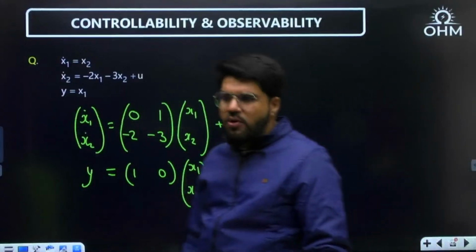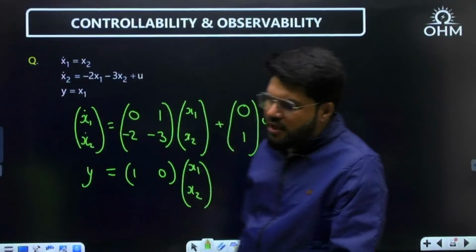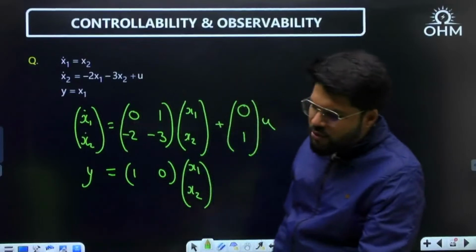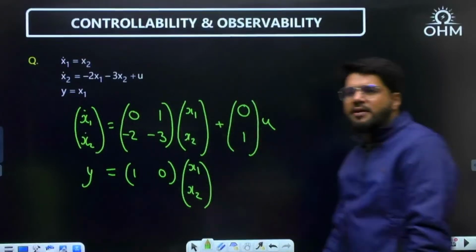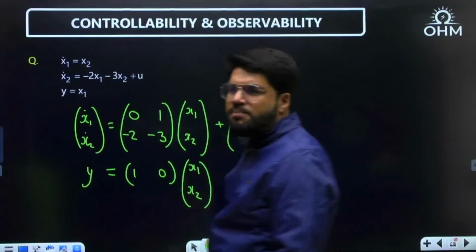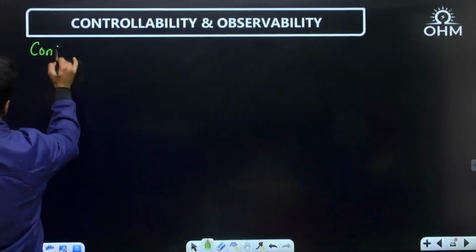controllability test for you, but if you observe what type of state space model it is, you should be able to get your answers even more quickly. I will tell you what type of special state space model. Can you observe, guys, if you have completed the state space model? Okay, can you observe this?